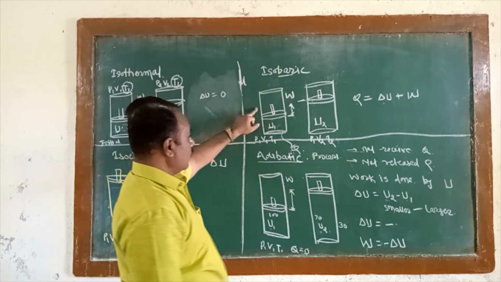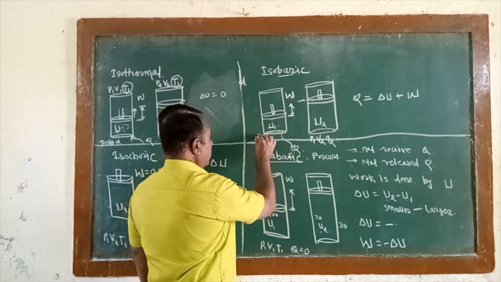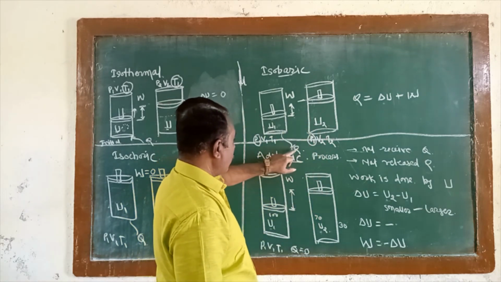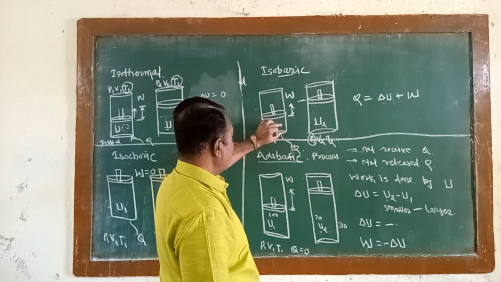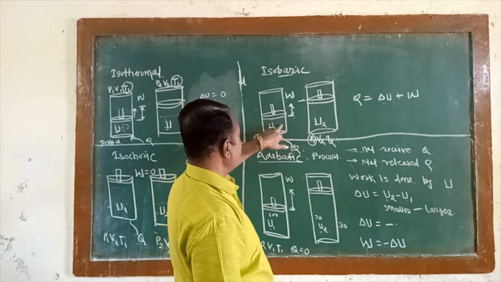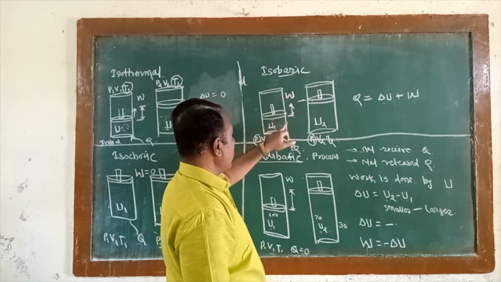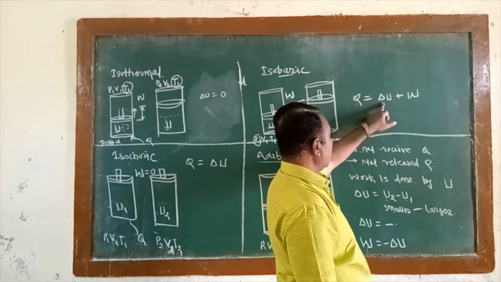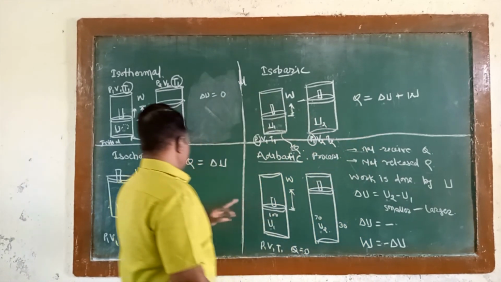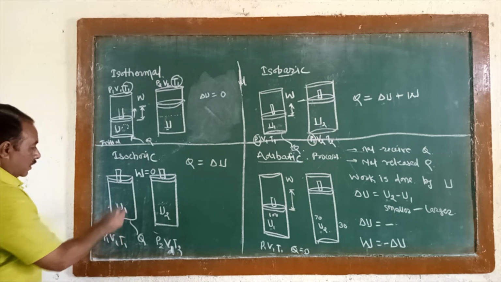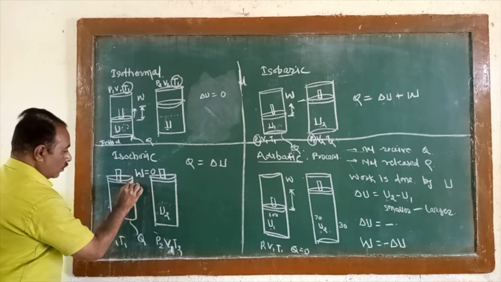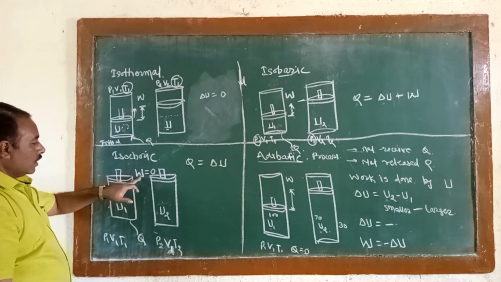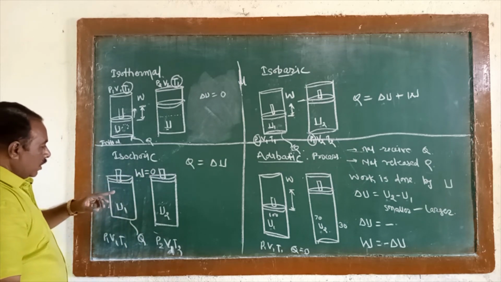In case of isobaric, the pressure remains constant. Therefore, whatever heat energy is received, some of it is converted into work, and the remaining energy is stored in the internal energy. Therefore, Q equals delta U plus W. In case of the isochoric process, the piston is fixed, so there is no movement and the work is zero.